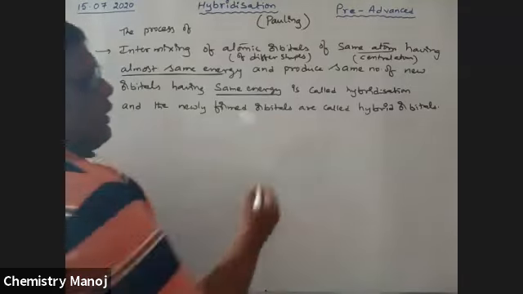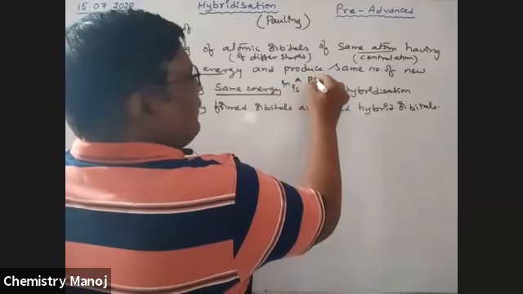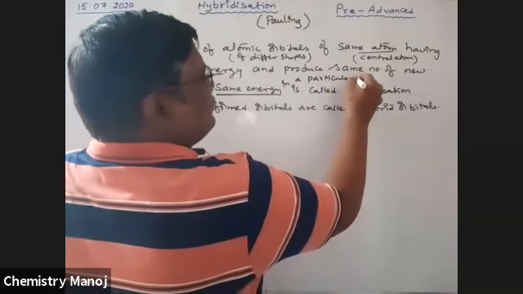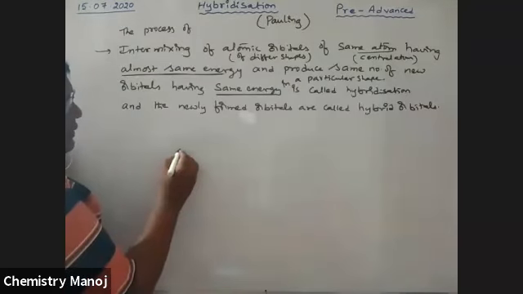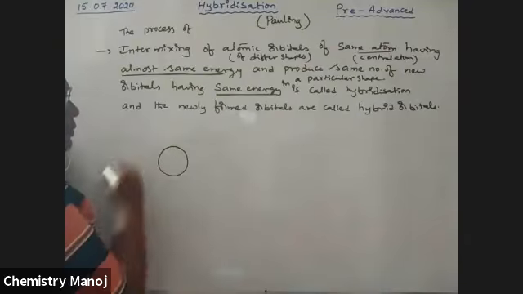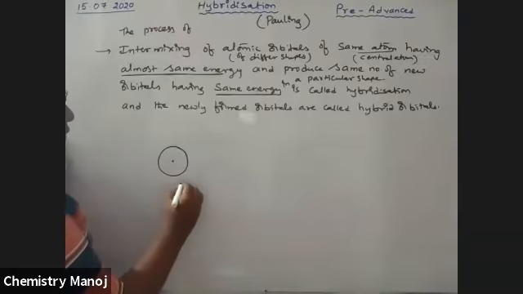The new orbitals have the same energy in a particular shape. All those orbitals arranged in a particular shape is called hybridization, and the newly formed orbitals are called hybrid orbitals. See here: there is an s orbital, with its nucleus.